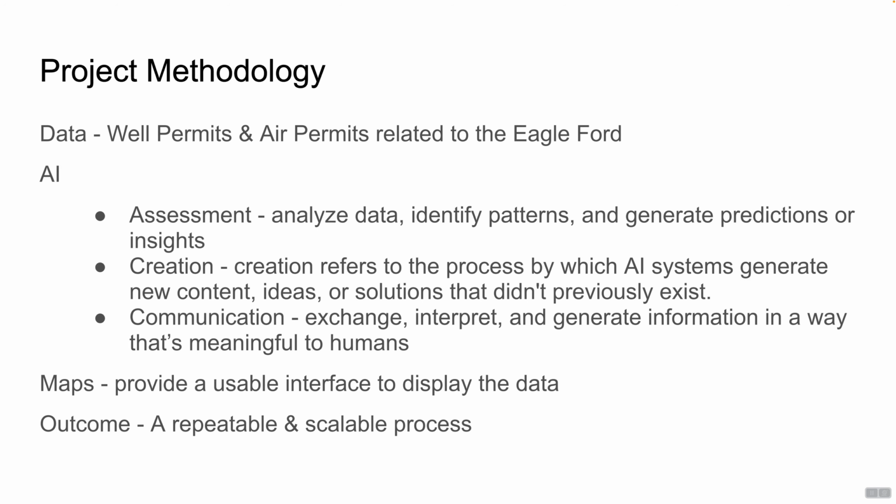And so I'll just walk you through the process, our project methodology. We have really two data sources that we focused on for this particular project. We look at well permits. Well permits essentially have three stages. One is that the permit is taken out and nothing's happened; it hasn't been drilled. The second is the permit has been drilled, so there's a spud date associated with it, and then typically there can be drilling rig information, those types of things, associated with it. And the last is the completion component of it, when the well is actually fully completed.